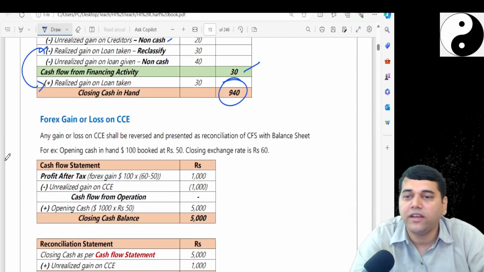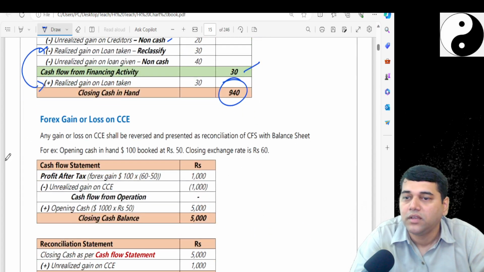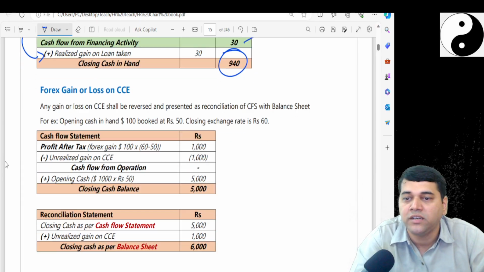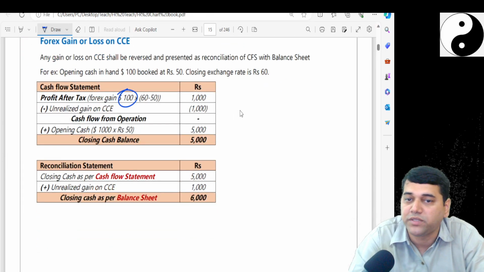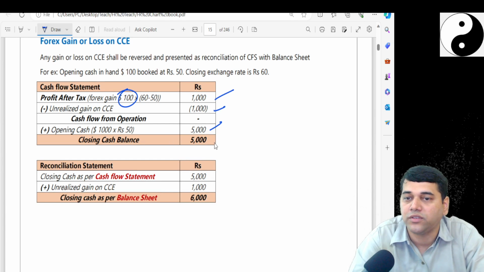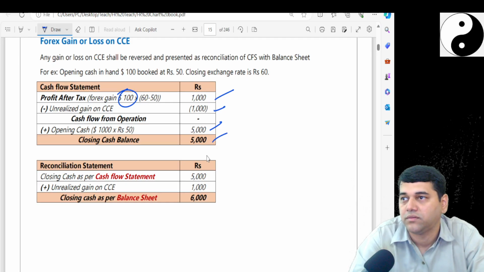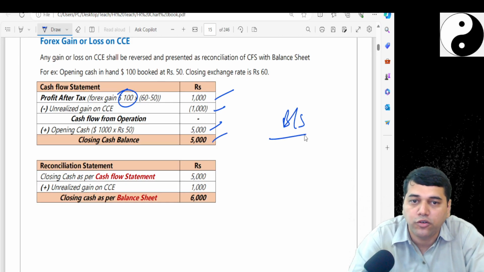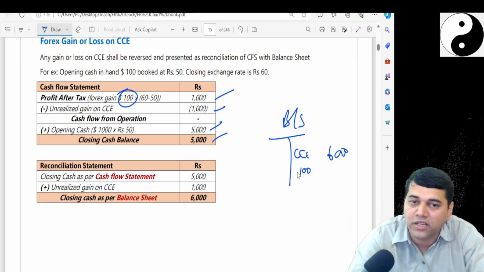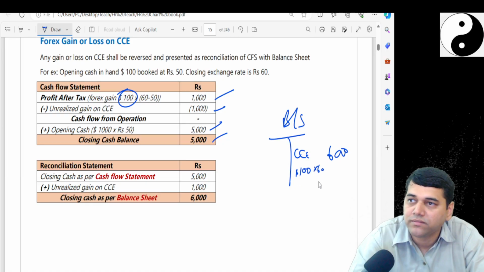Now any gain on, followed, no? Now any gain or loss on the CC shall be reversed and presented in the CFS along with the balance sheet. So if it was in the $100 change, PAT is 1000, unrealized gain on CC is 1000, opening cash is 5000, closing cash is 5000. But actually in the balance sheet, if I look, what is your cash in hand? 6000, because you have got $100 into 60 rupees.